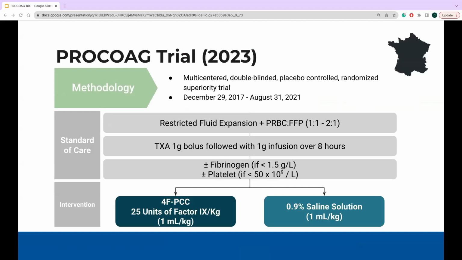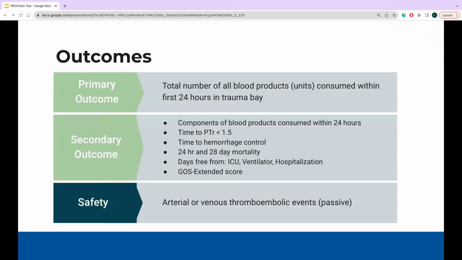Patients in this study were given standard of care, which included restricted fluid resuscitation, blood products, TXA, and fibrinogen and platelets as needed. The study group was given 4F PCC and the control group was given NS. They were monitored hourly until the 6-hour post-admission mark, and their PTR was measured additionally at the 12 and 24-hour mark. Additionally, they were also monitored at the 28-day follow-up. In terms of primary outcome, they chose to base it on the total number of blood products consumed within the first 24 hours in trauma bay.